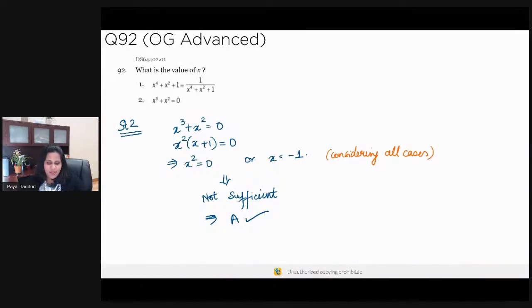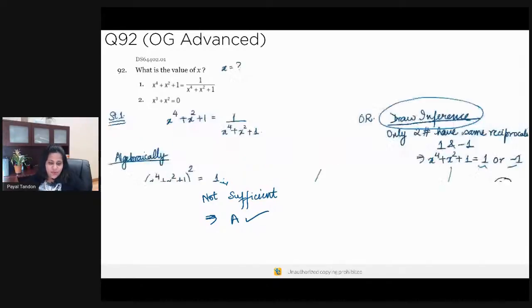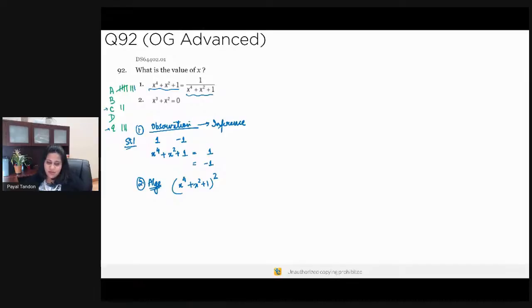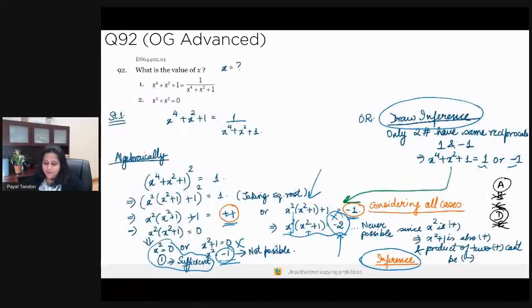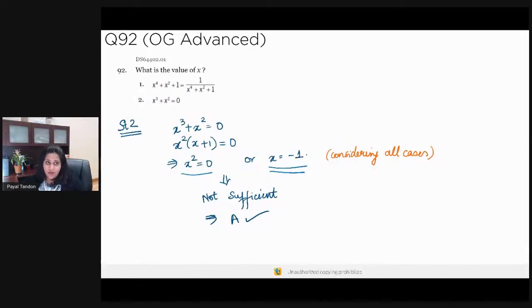Statement 2 says x cubed plus x squared is equal to 0, which means if you simplify that, what you get is x squared into x plus 1 is equal to 0. So again, either x squared is 0 or x is equal to minus 1. Now you don't know a definite value of x; either x is 0 or x is minus 1, which means statement 2 is not sufficient, which means choice A is your correct answer. Nobody selected choice D, so that's good. Nobody selected choice B, so I believe you would have been able to reject choice B on solid grounds.